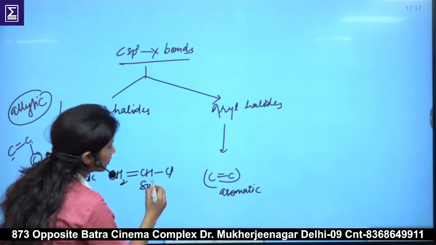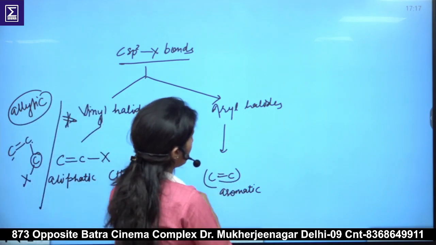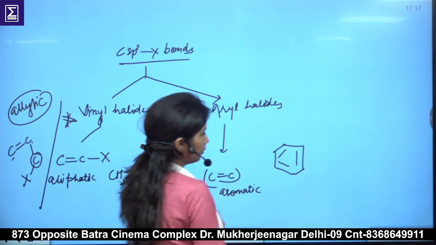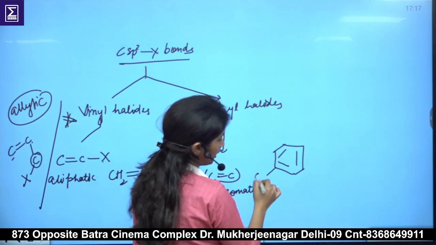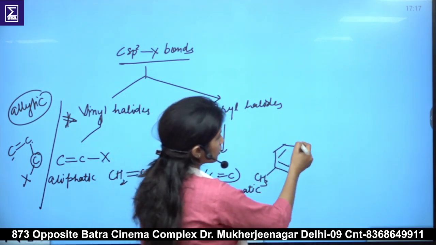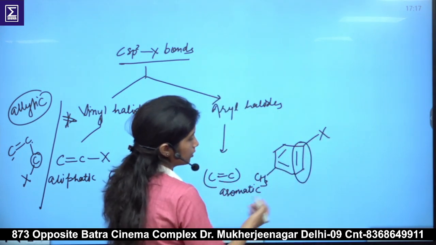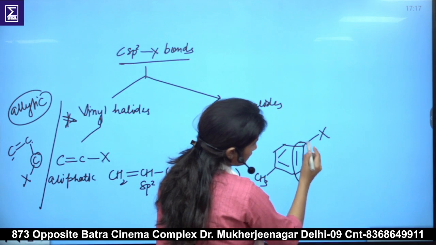Here this carbon is sp2, and in case of aryl halides, we have a benzene ring. This carbon-carbon double bond should be of the aromatic ring. It can be benzene or any derivative of benzene also. So this carbon-carbon double bond is attached to the halogen. So now this carbon is sp2.